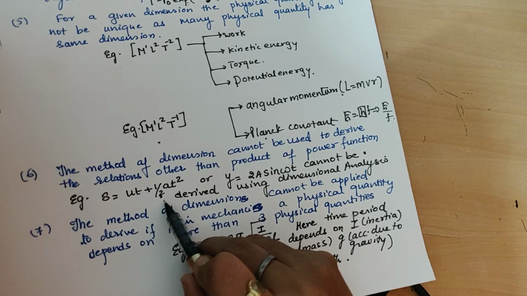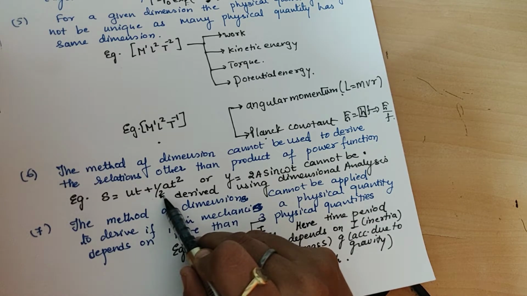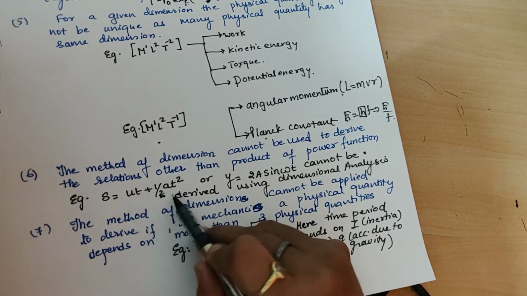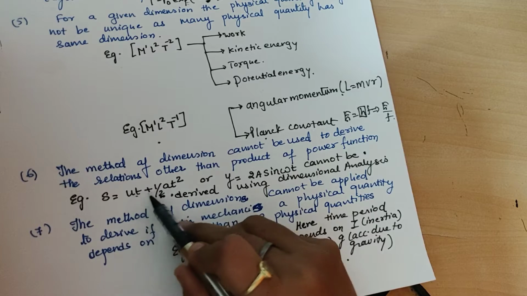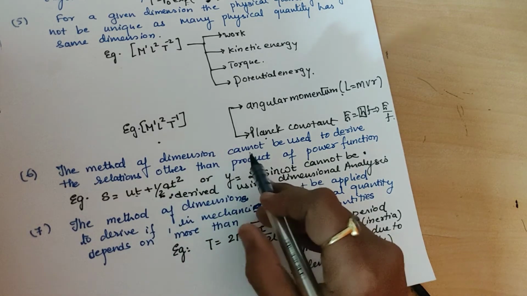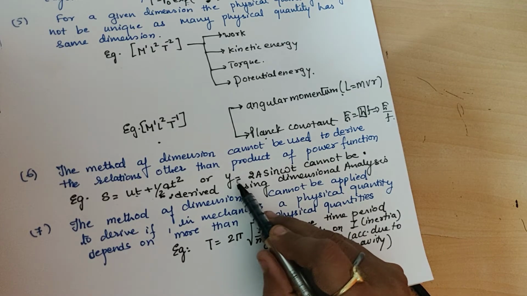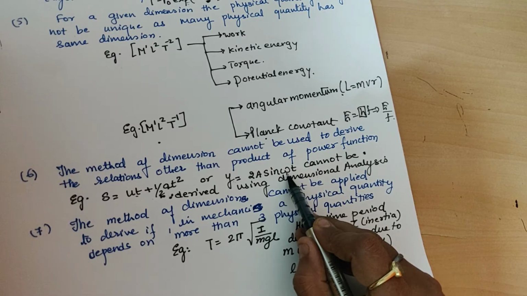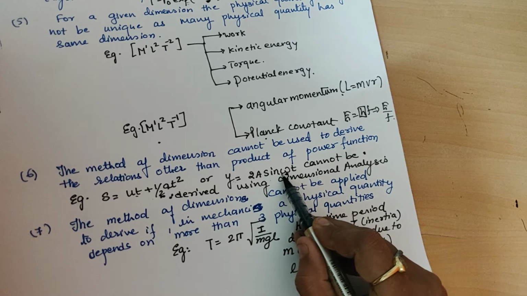Correctness can be checked, taking half as a constant, and the homogeneity principle can be applied, but it cannot be derived, because it is impossible to derive the ut + 1/2 at² form. Even suppose one equation has been given to us, y = 2a sin ωt. We know this is a formula for waves or oscillations, but we cannot derive it because sine is a dimensionless quantity. Then how can we derive it using dimensional analysis?